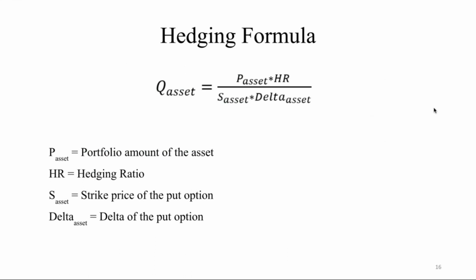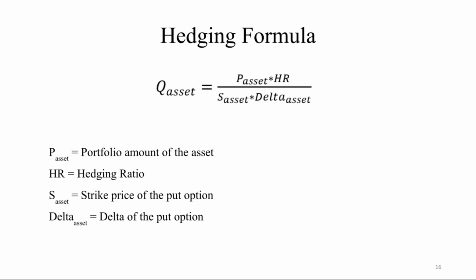So this is the hedging formula. Q asset gives us the quantity, how much to buy against the portfolio of the asset, and P asset is the portfolio amount of the asset.